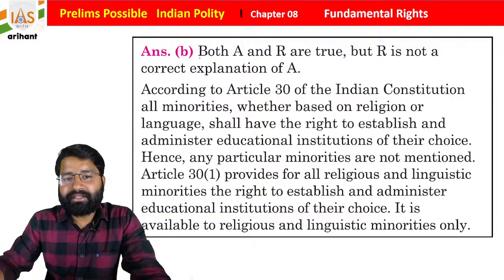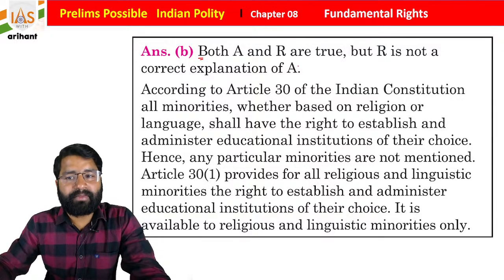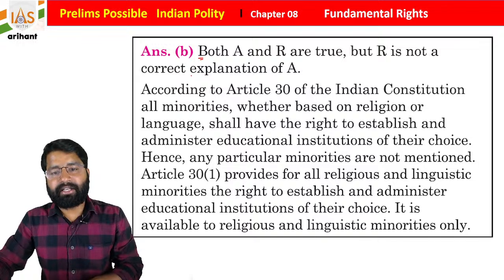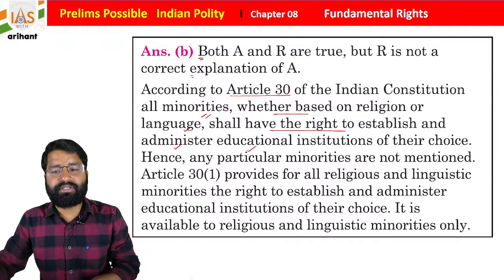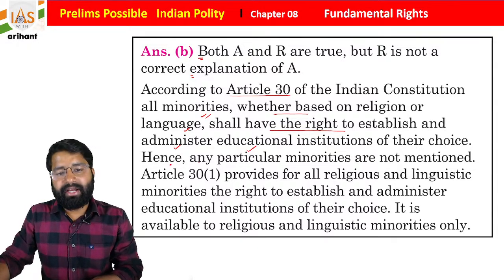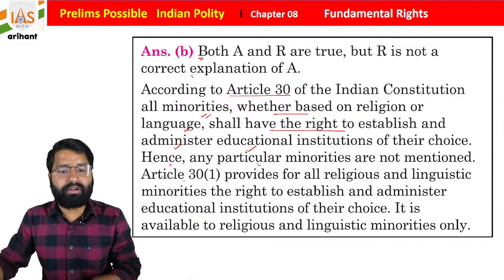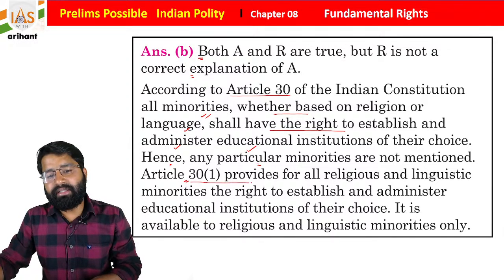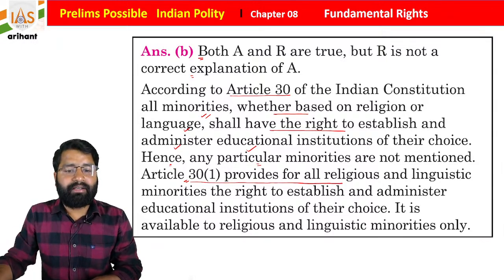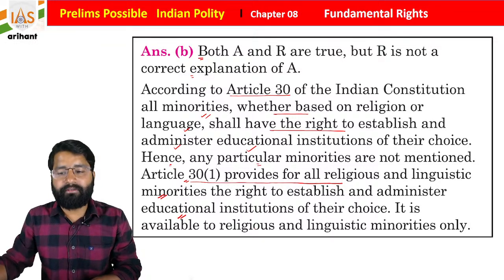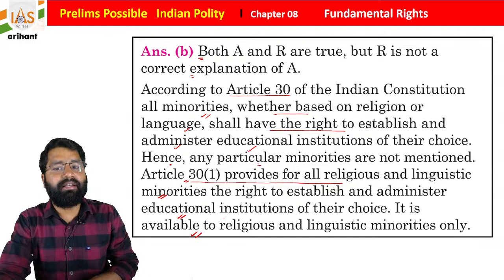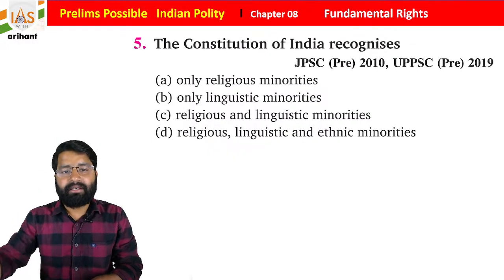Now see the statements: both assertion and reason are true, but reason is not the correct explanation of assertion. According to Article 30 of the Indian Constitution, all minorities, whether based on religion or language, shall have the right to establish and administer educational institutions of their choice. Hence, any particular minorities are not mentioned. So Article 30 Clause 1 provides for all religious and linguistic minorities the right to establish and administer educational institutions of their choice. It is available to religious and linguistic minorities only, students. Getting it?